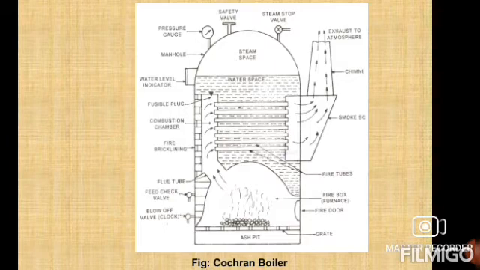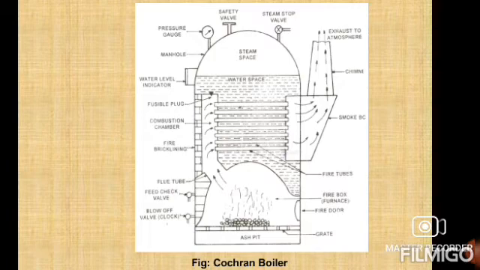The hot gases, while passing through the fire tubes, transfer their heat to the surrounding water. The water may also receive heat directly from the firebox or furnace. The water is evaporated to form steam. The steam formed is accumulated in the steam space. It is allowed to flow through the steam stop valve to the steam supply pipe. So this is the complete working principle of the question boiler.